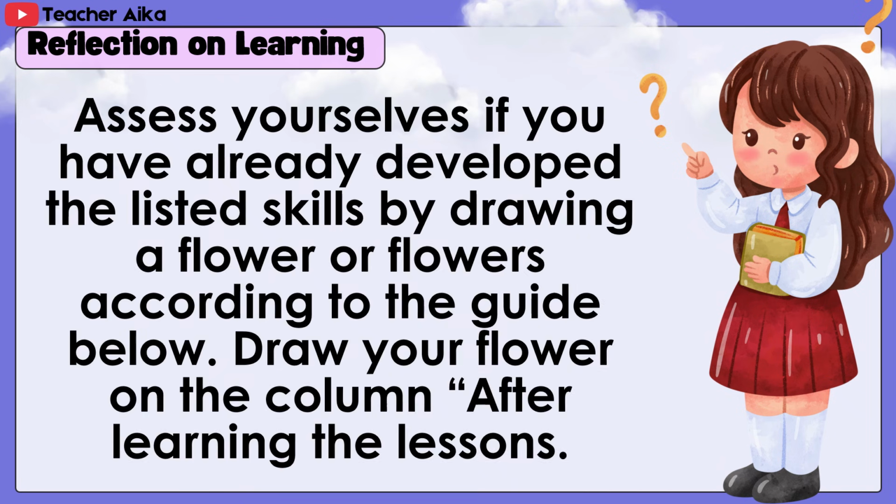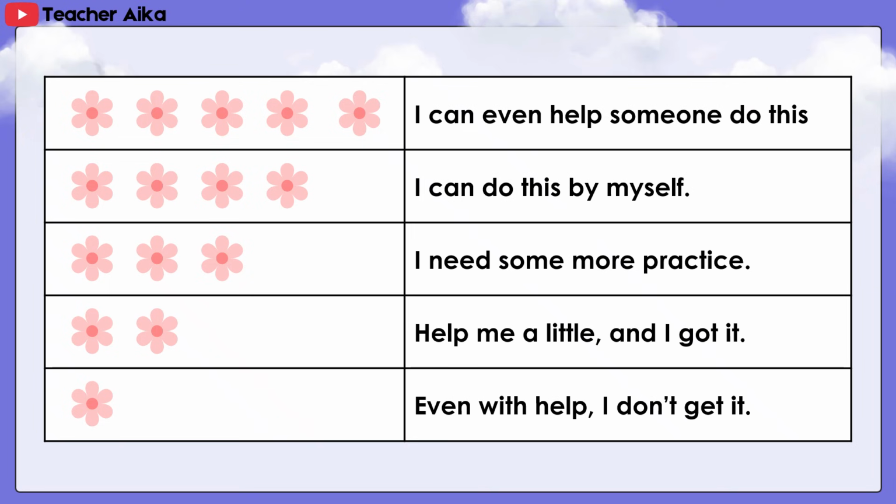Reflection on learning. Assess yourselves if you have already developed the listed skills by drawing a flower or flowers according to the guide below. Draw your flower on the column after learning the lessons. I can even help someone do this. I can do this by myself. I need some more practice. Help me a little and I got it. Even with help, I don't get it.